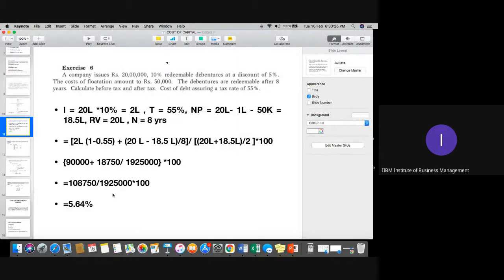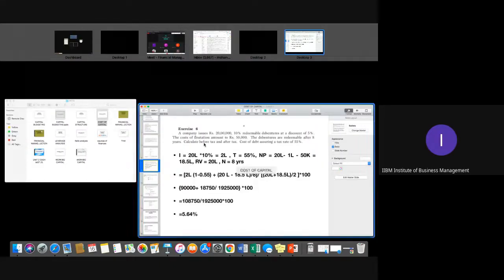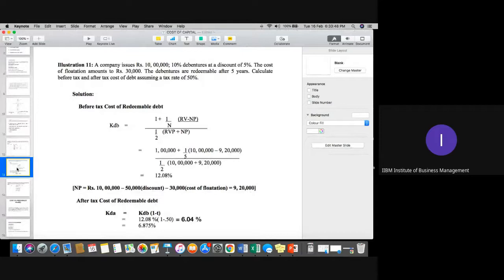Okay, definitely for practice questions, you need to follow any book for redeemable and non-redeemable. Even during classes, we can discuss only one or a maximum of 2 questions. Is this clear, please, everyone? Please kindly confirm. Yes, sir. Thank you so much. We can discuss, I think, this last question.